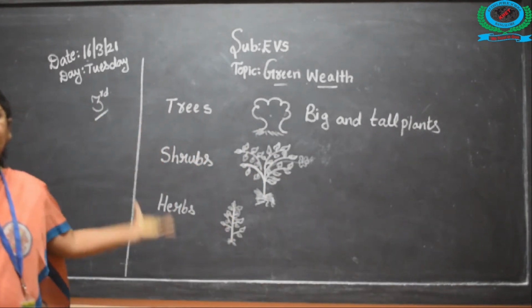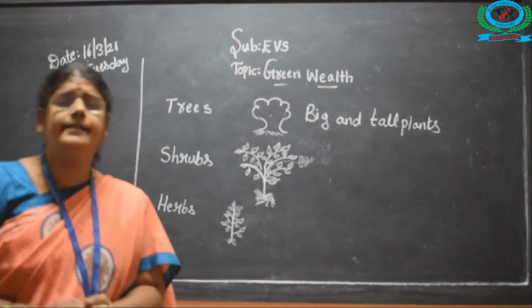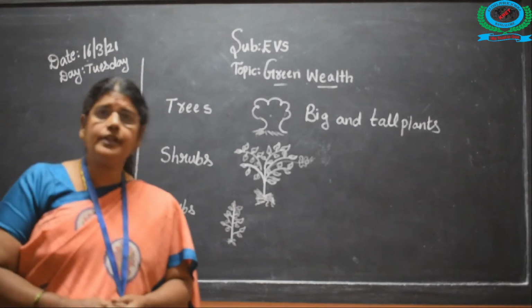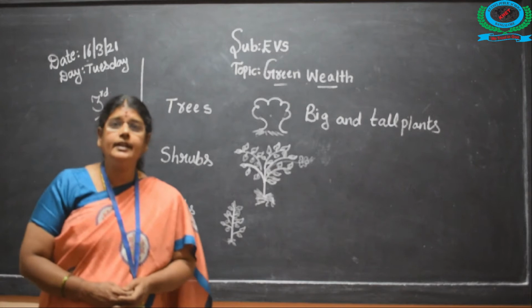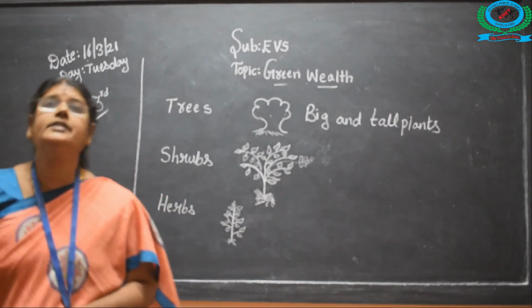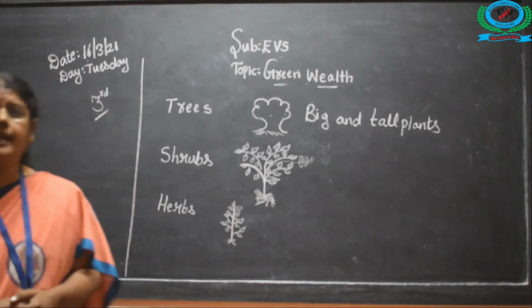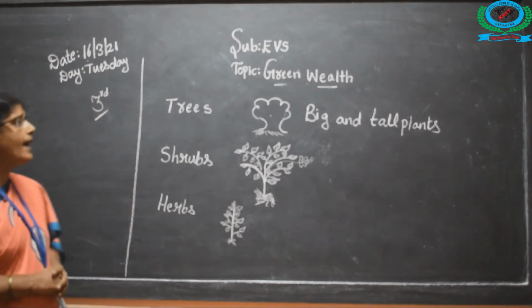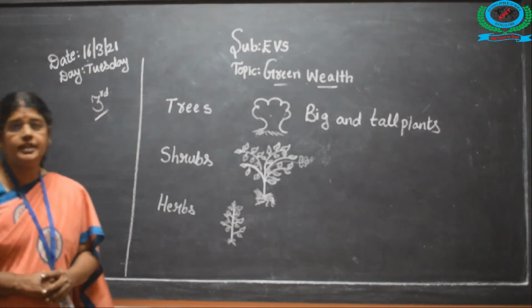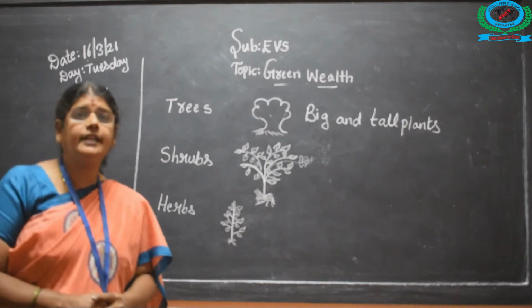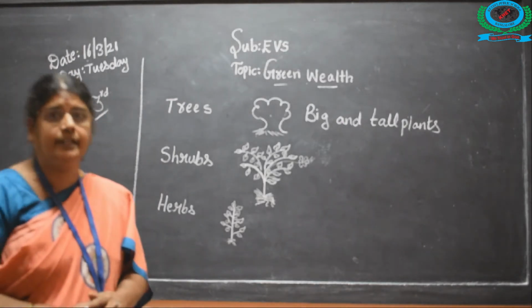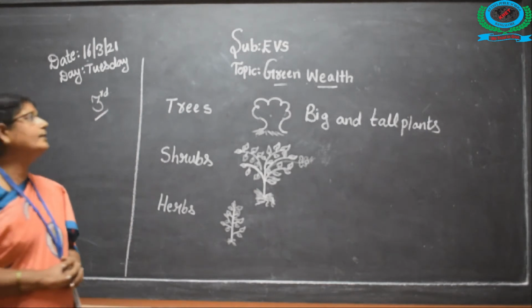It will be so big. That is the example. Mango tree, coconut tree, neem tree, you have seen around us. Our surrounding only many trees you can see. Coconut tree, mango tree, neem tree. Neem tree, what will tell in Kannada also? Bevina Mara will tell. Okay, got it children?